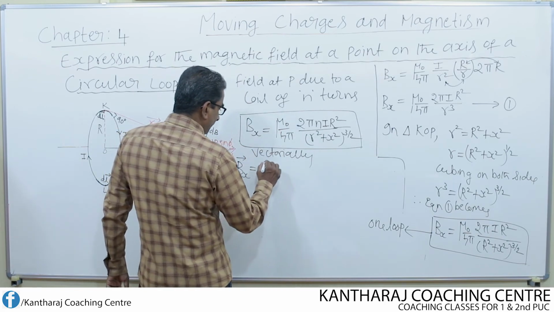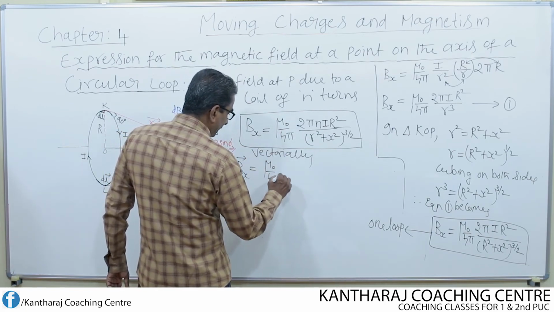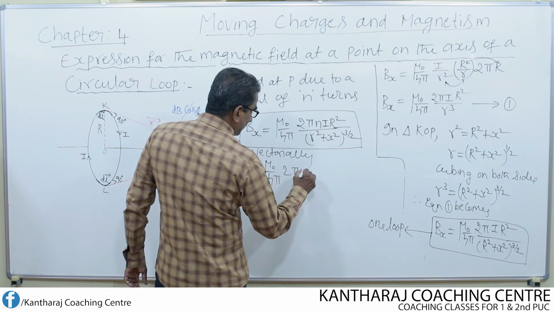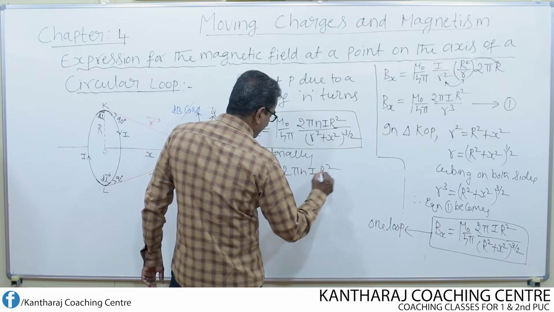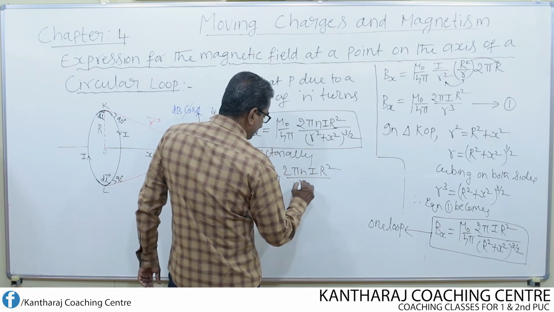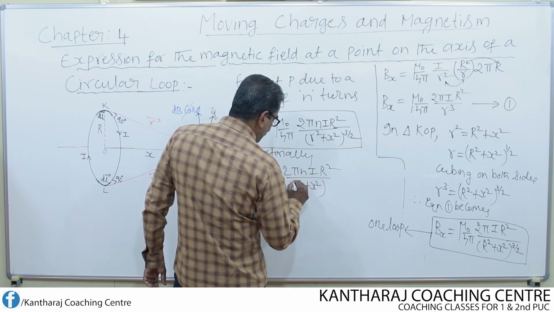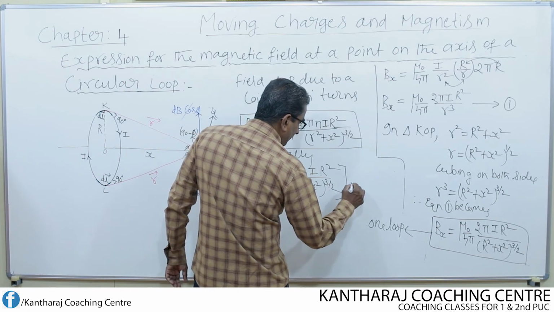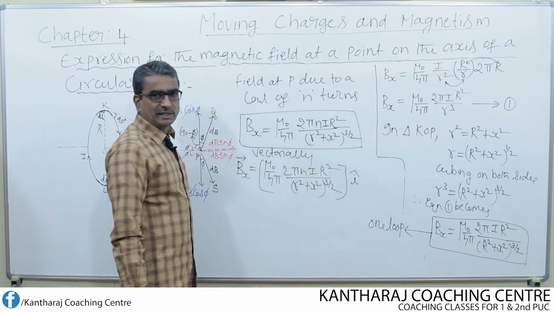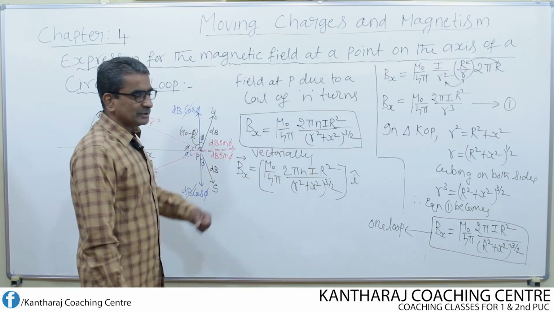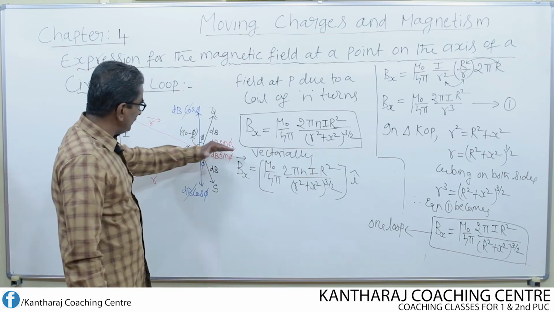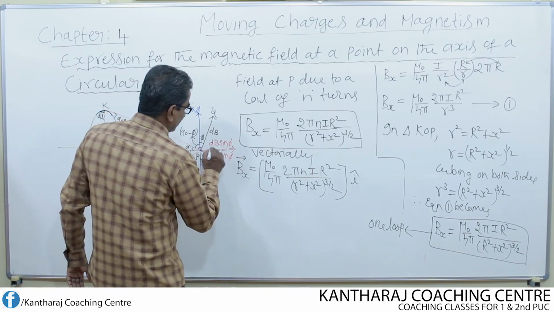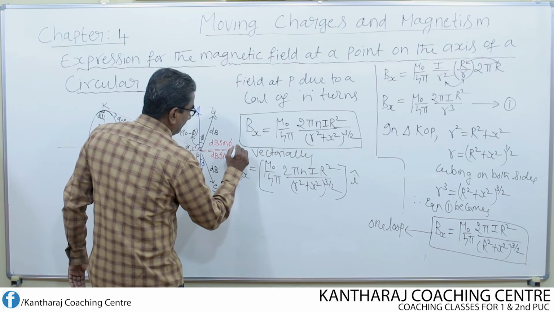Bx equal to mu naught over 4 pi, 2 pi n i r square divided by r square plus x square, whole to the power of 3 by 2. Then this should be multiplied by unit vector i cap to give the direction. Why should I use i cap? Because the resultant field Bx, this is how the Bx is acting.